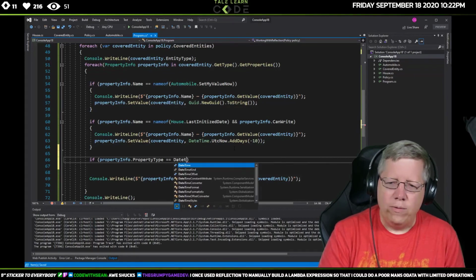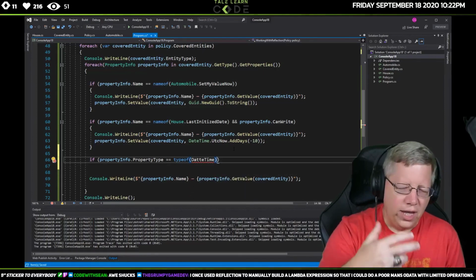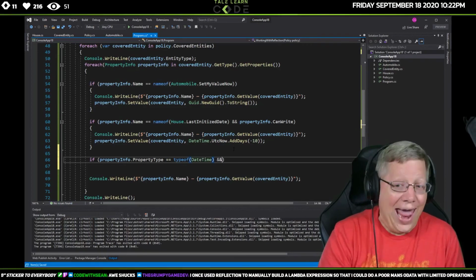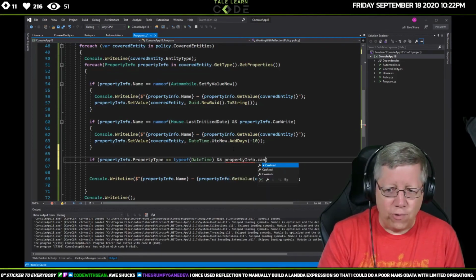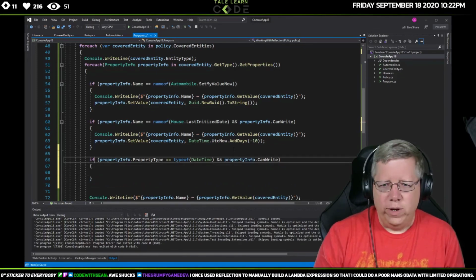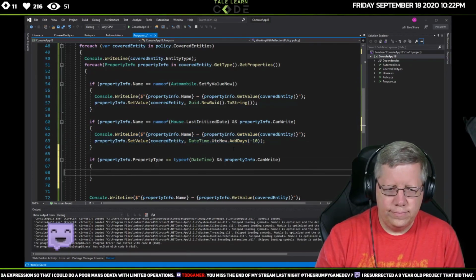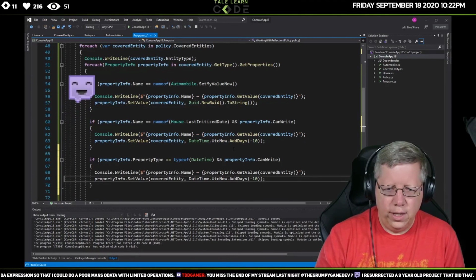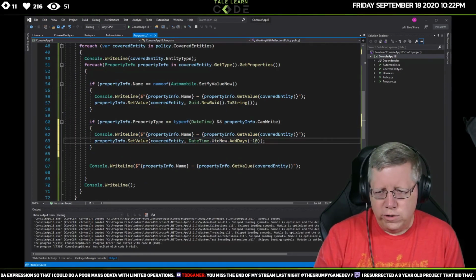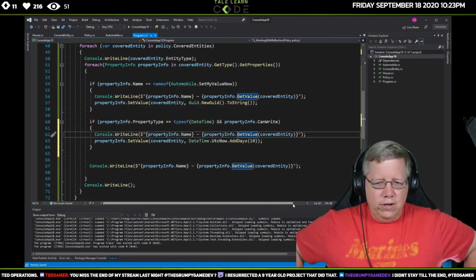We'll do a DateTime, no, typeof, that's what I'm trying to think of. typeof(DateTime), right? So basically, if that property is a DateTime, and propertyInfo.CanWrite, not CanRead, but CanWrite, then we would do basically this, right? So then I would delete this code here. And I'm just going to add 10 days, right? So we can kind of see it.